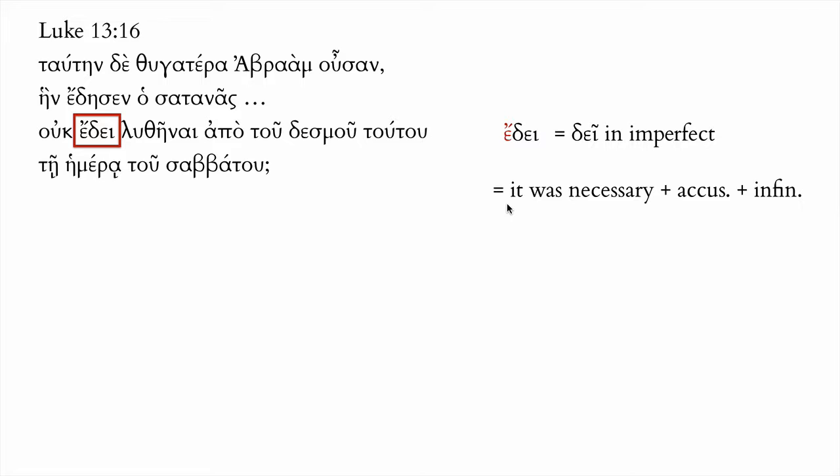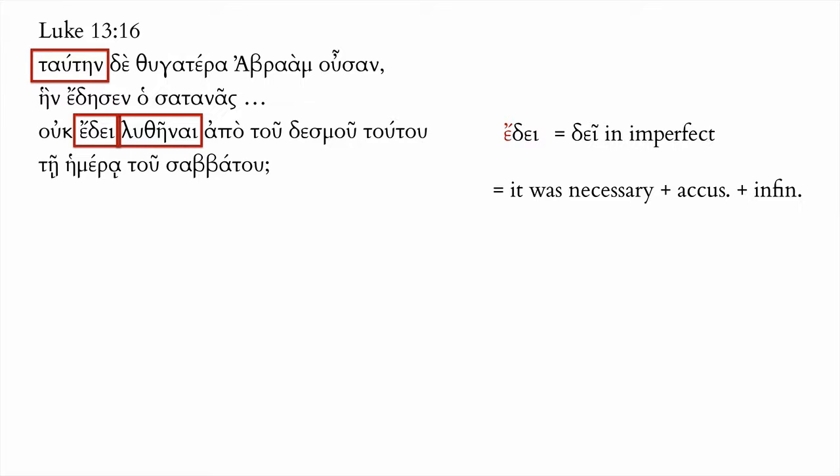So let's hunt for our accusative. In fact, the infinitive is in this case easier to find. It was necessary: lythēnai. That's an aorist passive infinitive from luō. It was necessary to be undone. For whom to be undone? We're looking for an accusative.